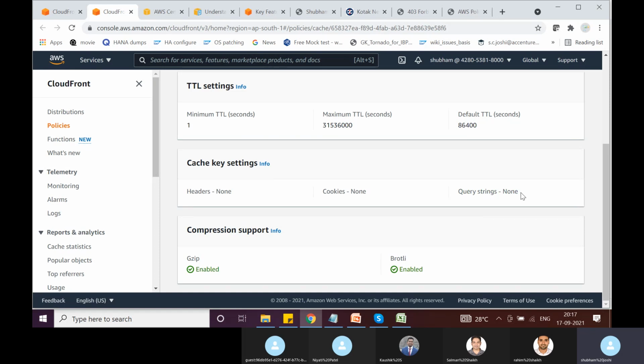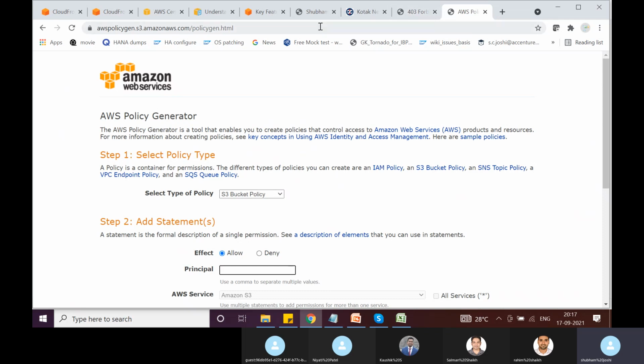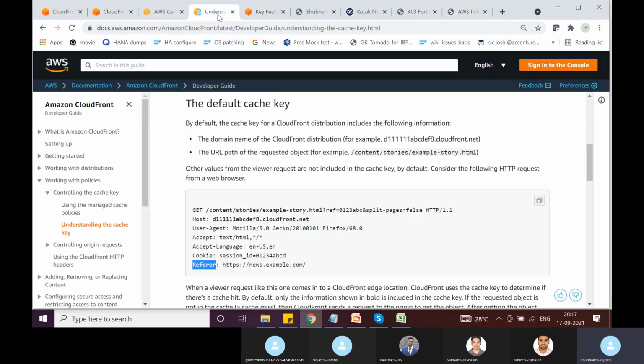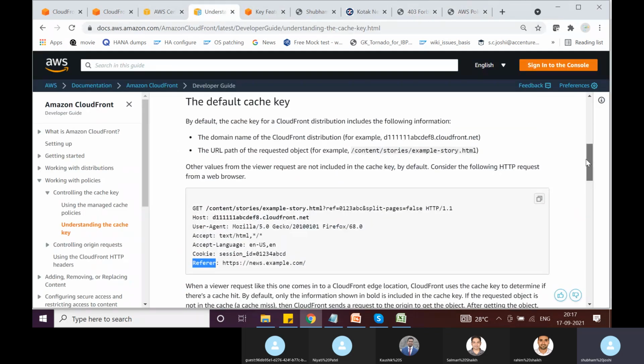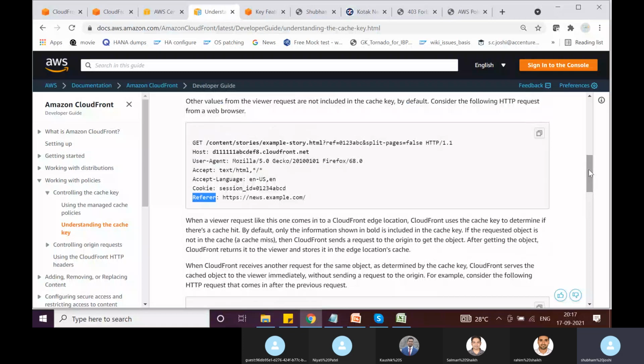This means that none of the headers, none of the cookies, and none of the query strings are being used to compute the cache key.